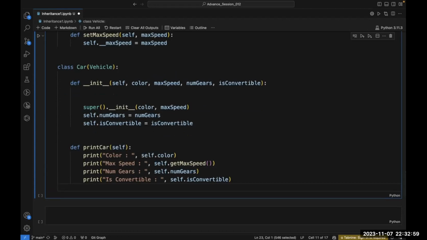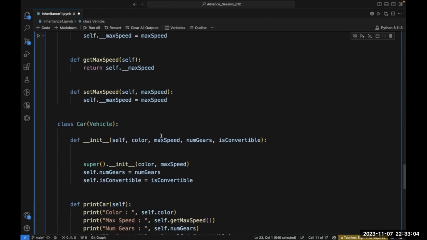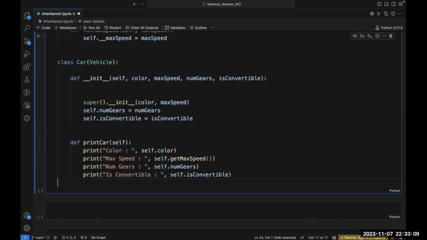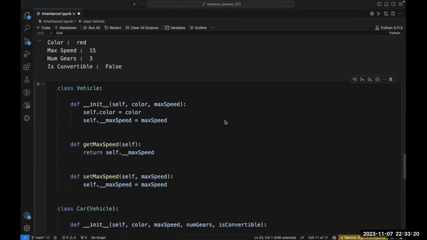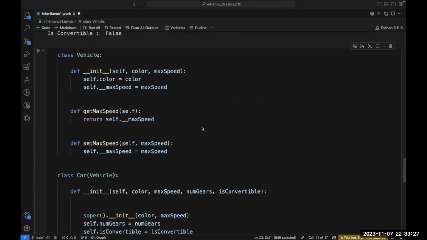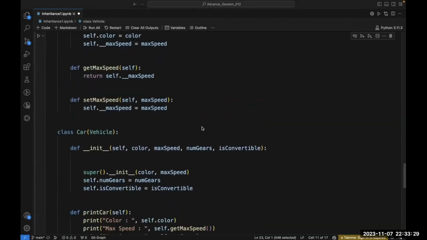But ideally, it should be printed through the vehicle. It should be printed through this vehicle class. So for that, what I need to do, I need to do a minor change in this code, and let's understand why I will be doing these changes. Everything in this code will remain same. This vehicle, I'm not making any changes inside my vehicle classes. Everything will remain same here. This get max speed will also remain same. This set max speed will also remain same.